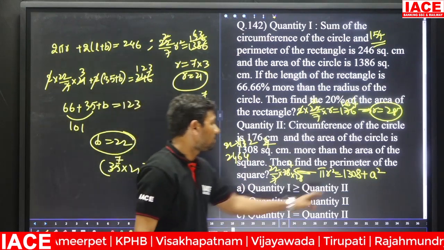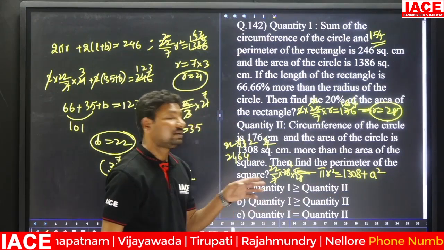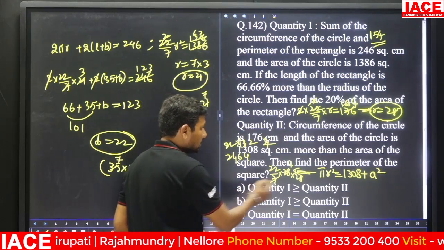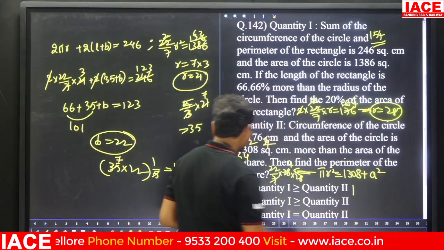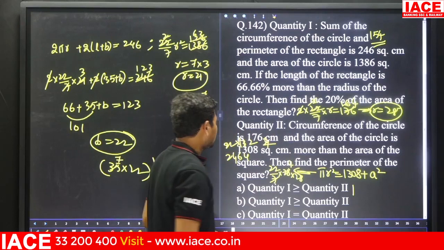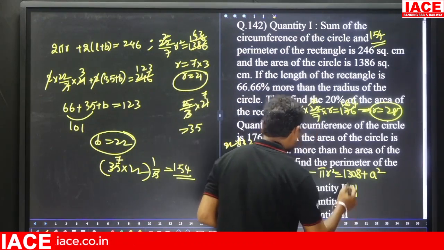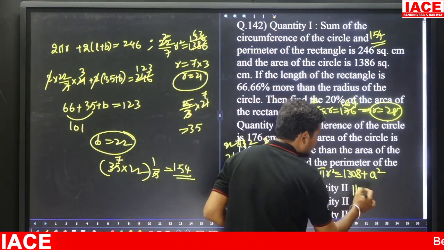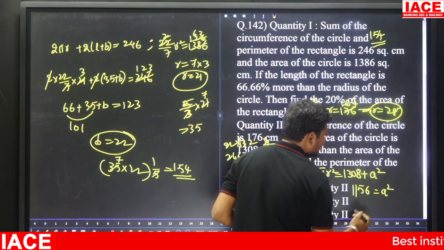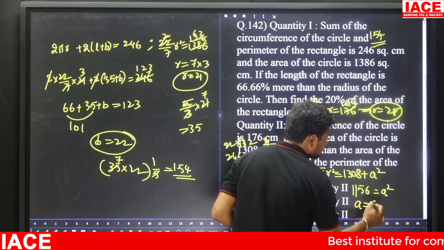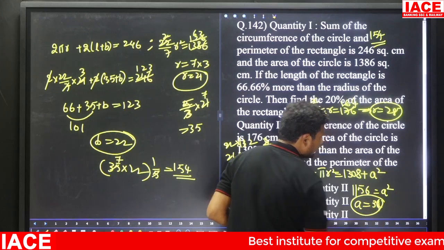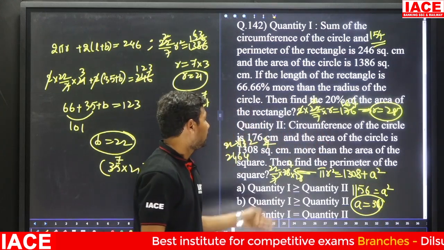From 2464, what value do we have to remove? 1308, remove it. 2000 minus 1000 is 1000, 400 minus 300 is 100, and 64 minus 8 is 56. So a square is equal to 1156, and a is equal to how much? 34.